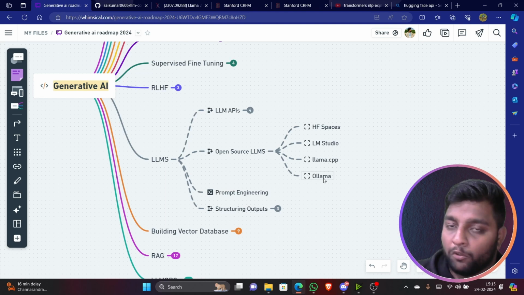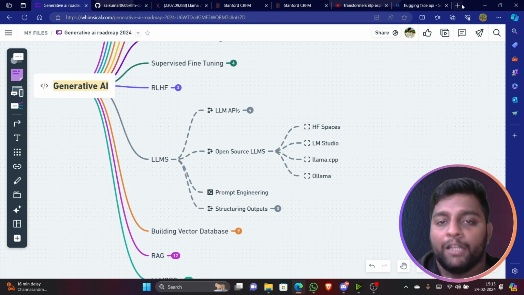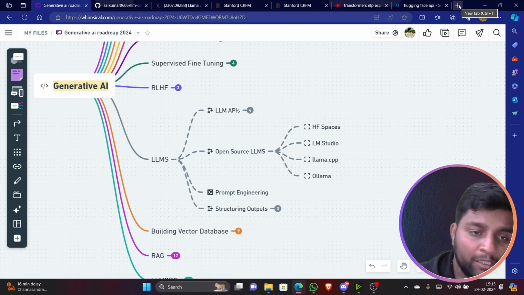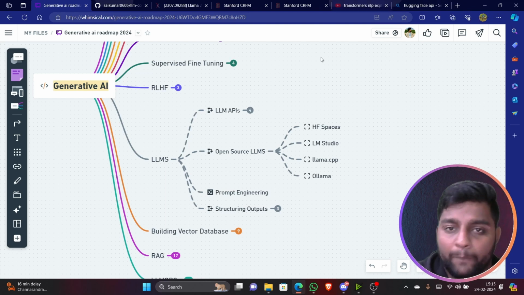You can say many of them want to learn about Ollama. You can check out Hugging Face Spaces. I have already told you all. I guess in Hugging Face Spaces there are many models. You can directly open them and use. In the NLP roadmap, I have explained it. If you have not checked that, you check out there.